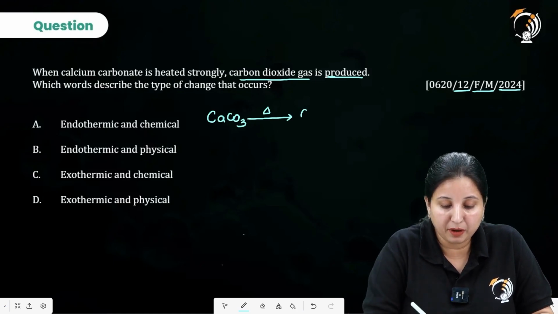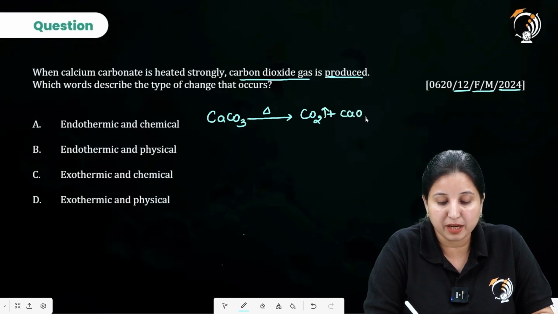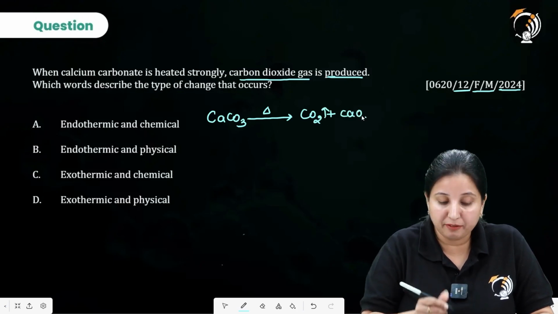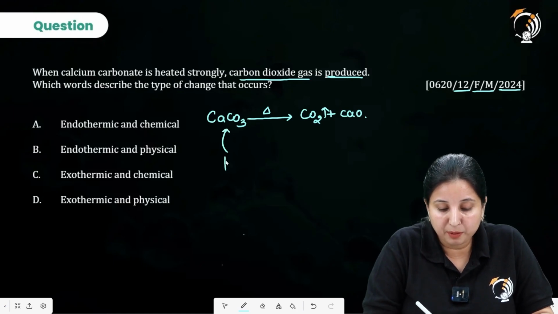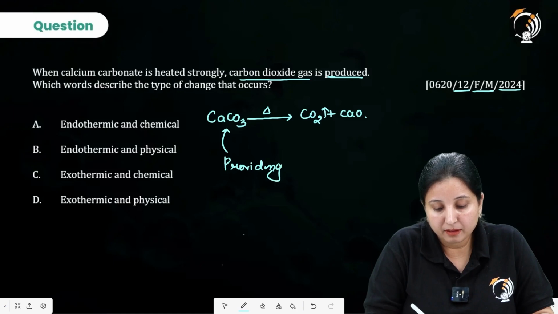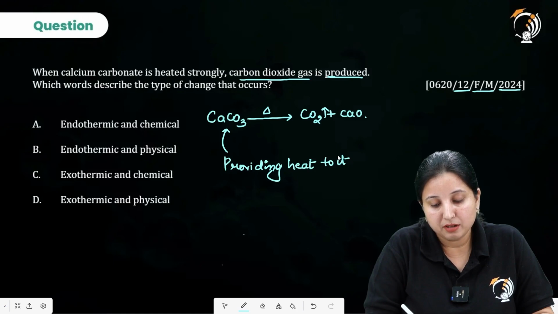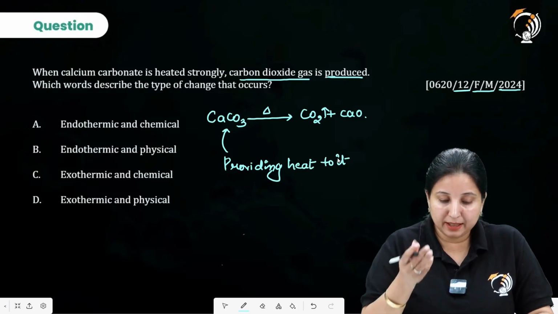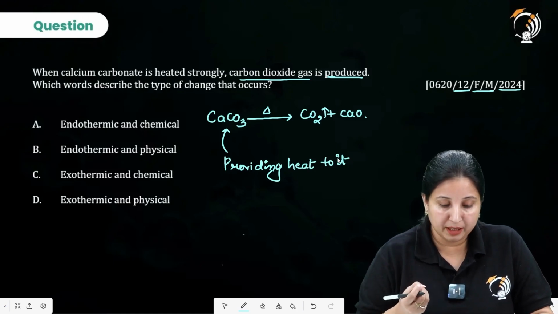When you are heating it, you are getting CO2 gas and calcium oxide over here. So basically we are providing heat to it. So you can say that calcium carbonate is absorbing the heat.